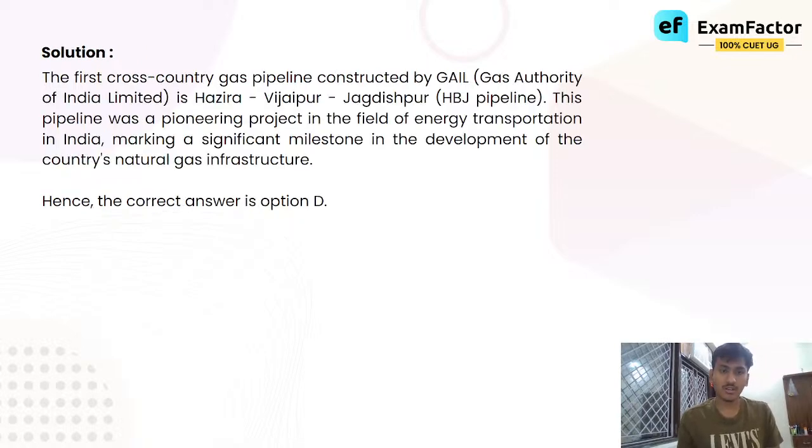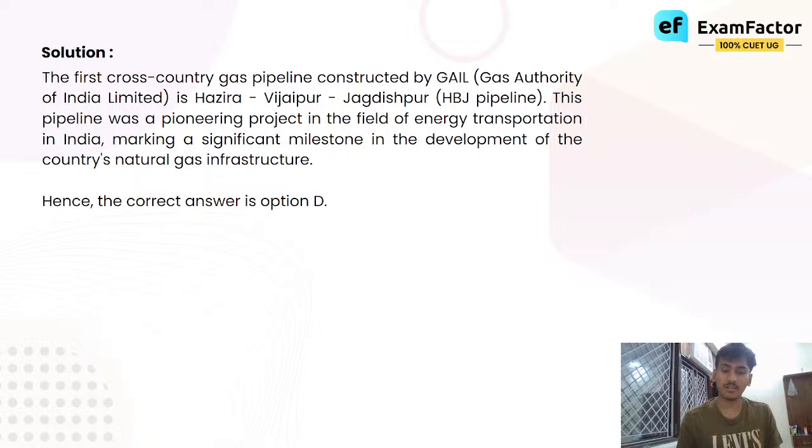The first cross-country gas pipeline constructed by GAIL, the Gas Authority of India Limited, is the Hazira Vijaypur Jagdishpur HVJ pipeline. This pipeline was a pioneering project in the field of energy transportation in India, marking a significant milestone in the development of the country's natural gas infrastructure.